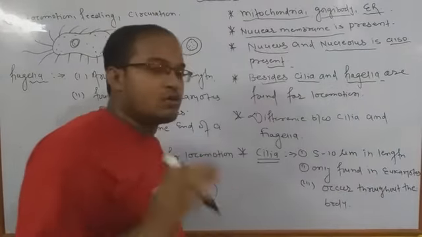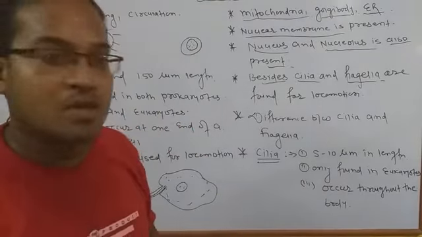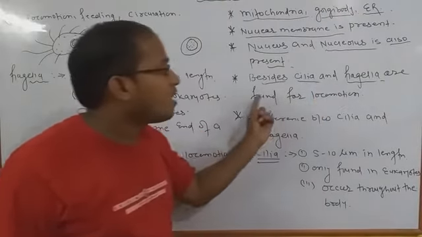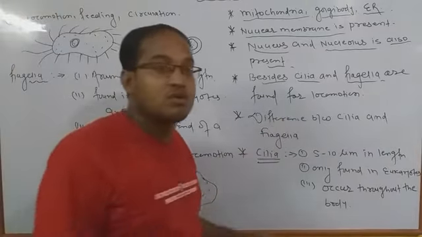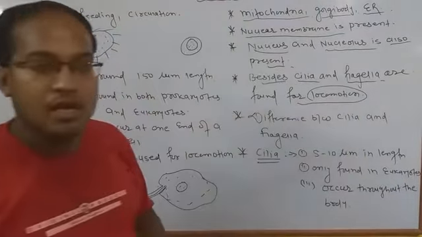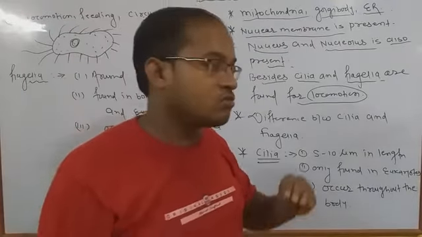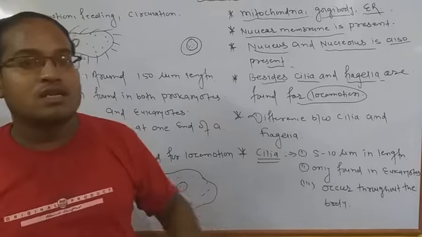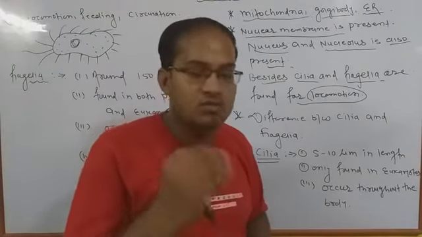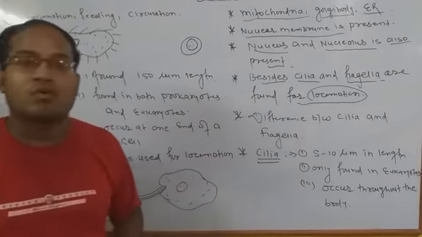Okay, so many times we have heard about cilia and flagella, but what is their meaning? Cilia and flagella are found in Protistans for locomotion. Locomotion is a special type of phenomenon in which several types of organs are generally used to move from one place to another, and that is called locomotion. एक जगह से दूसरी जगह जाने के लिए जो भी ऑर्गेनिज्म मोशन करते हैं उसे हम लोकोमोशन कहते हैं, ठीक है.